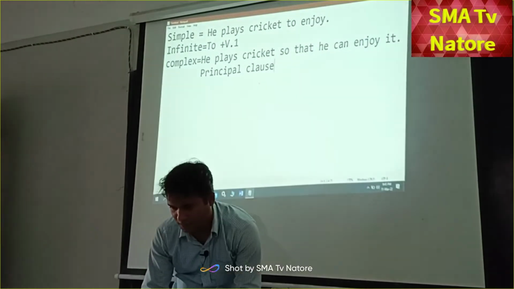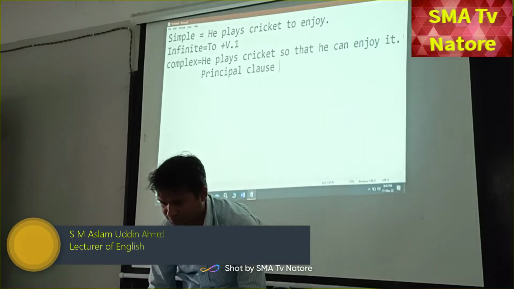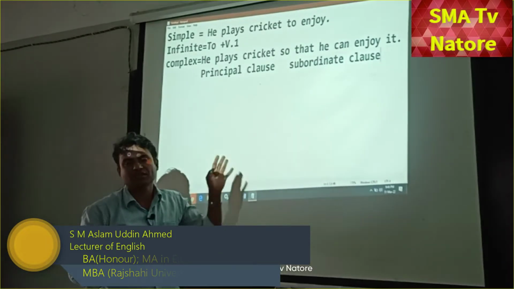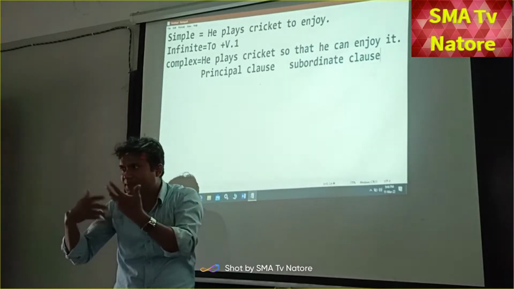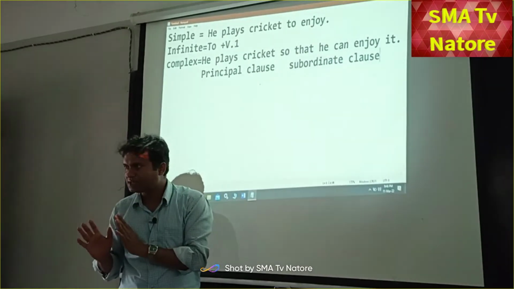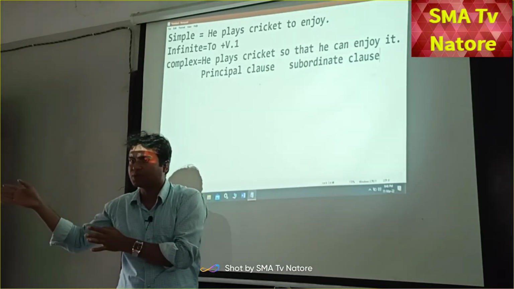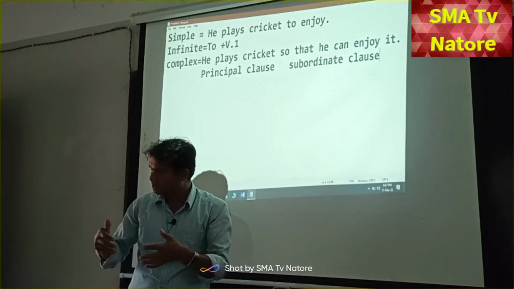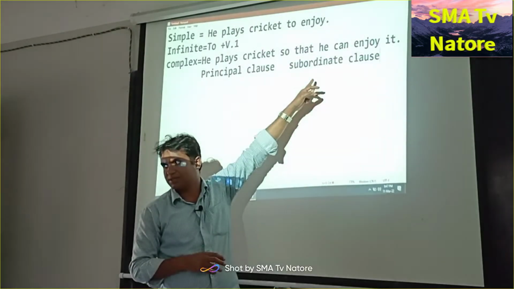Okay. Next one is from here to there is called subordinate clause. So we know that principal clause gives us the complete meaning, but subordinate clause is the dependable clause. Subordinate clause, its another name is dependable. For example, you are depending on your parents. Your father is giving the money, then you can come here. You understand? So this is the subordinate, that is dependable.